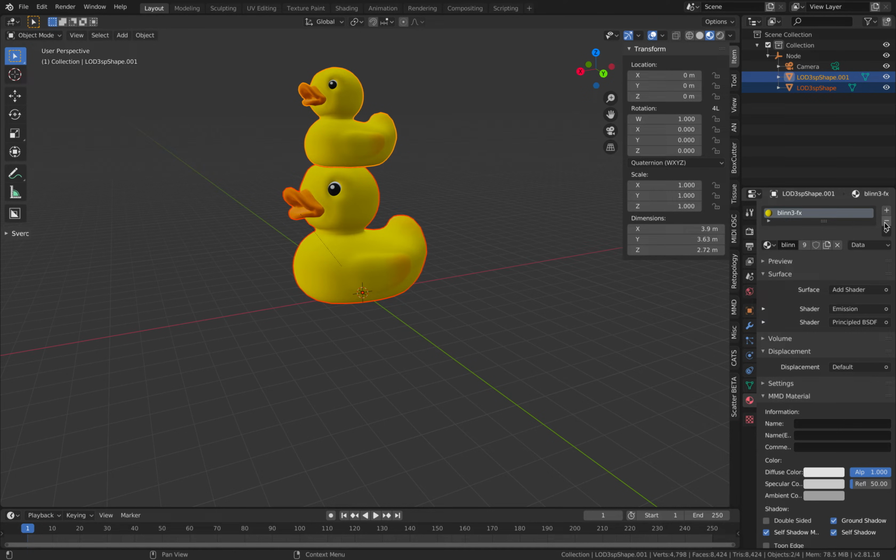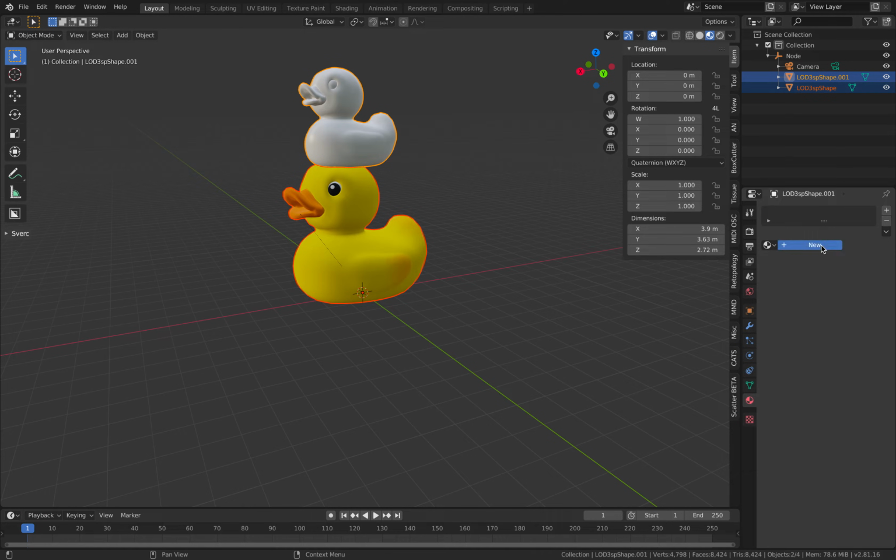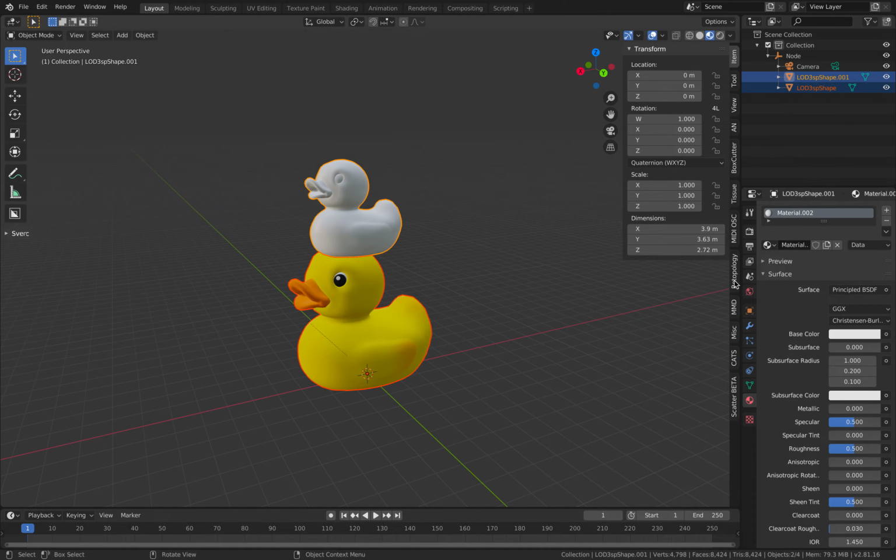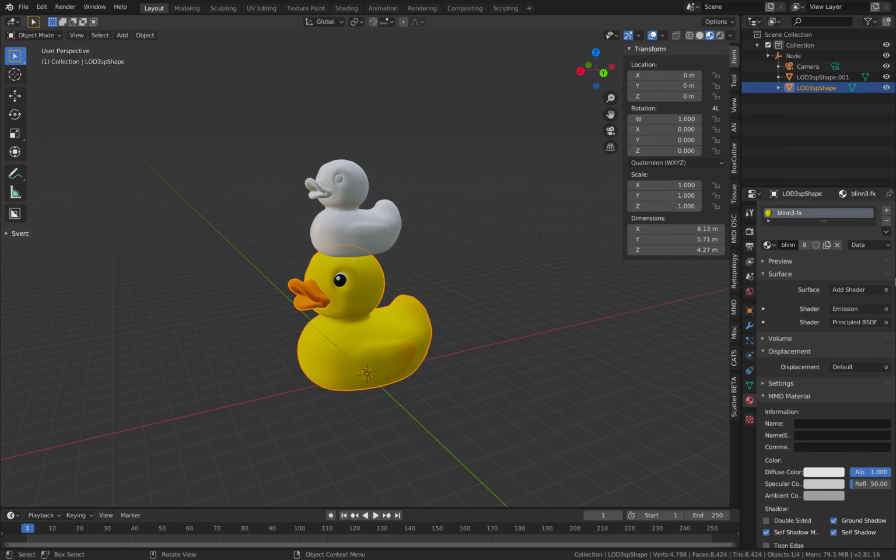Ah, I know why. It's the shader. The shader of this ducky is not using the principled shader. All right. Okay, let's fix this very quickly. This one's using principled.